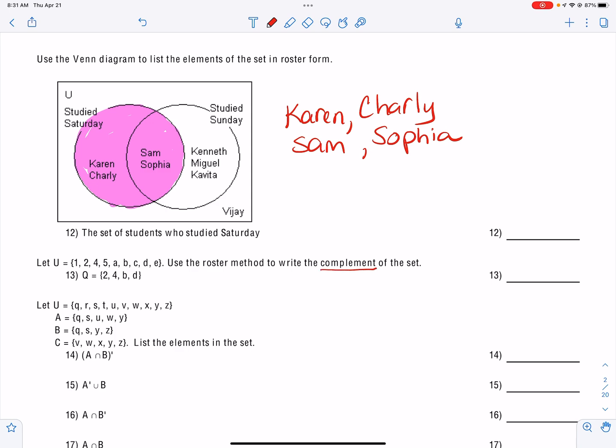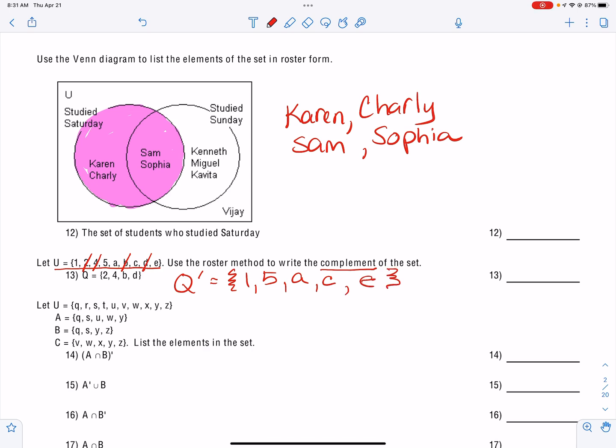Okay. All right, now we're going to use the roster method to write the complement of Q. So here is Q: 2, 4, B, D, and here is the universe. The complement of Q is anything in the universe that's not in Q. I like to cross out 2, 4, B, and D, and anything that's left is going to be in the universe, but not in Q, okay?